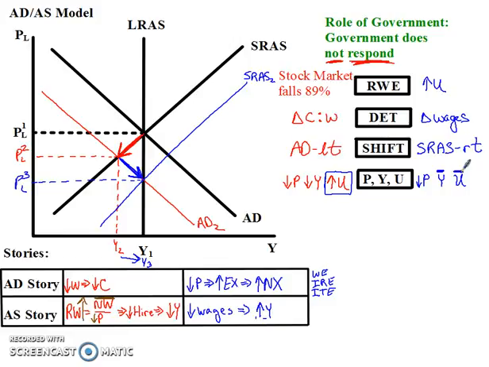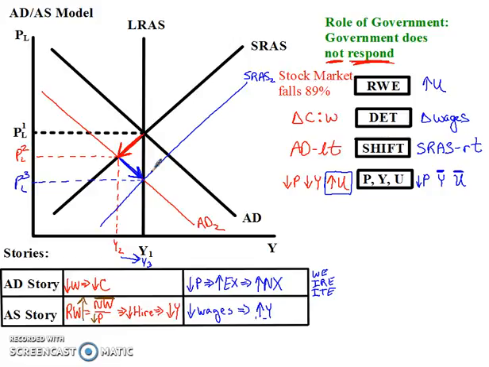So the key to this whole thing is that unemployment will eventually put pressure on wages, and that will cause companies to start hiring people again, and now the short run aggregate supply curve will shift. So see, the economy fixes itself. It is self-regulating according to the classical economists.